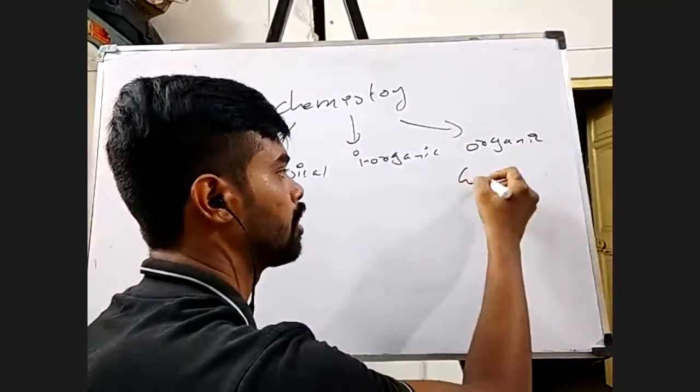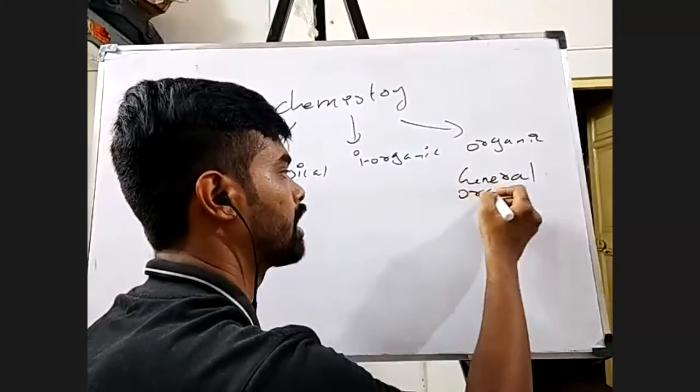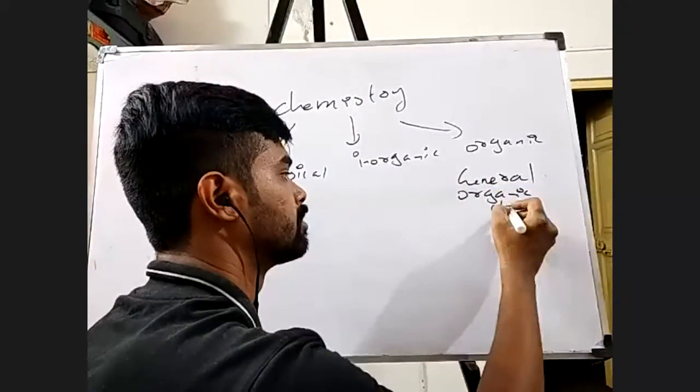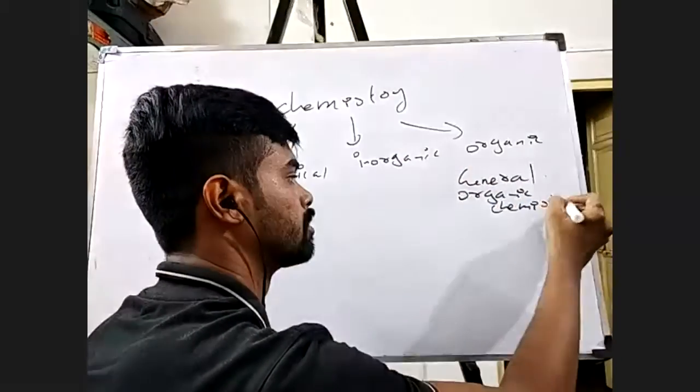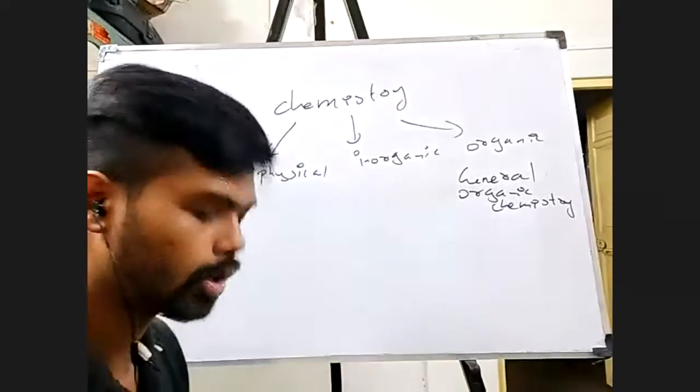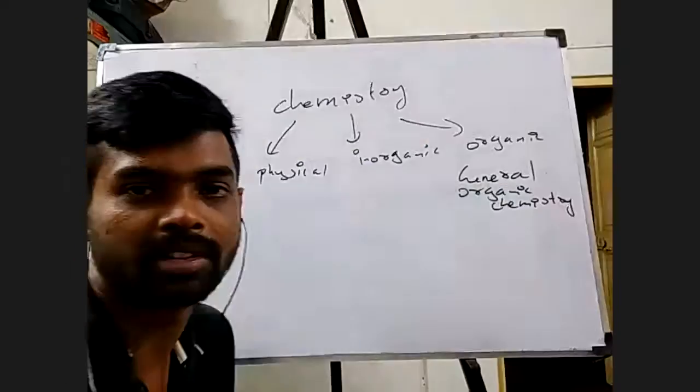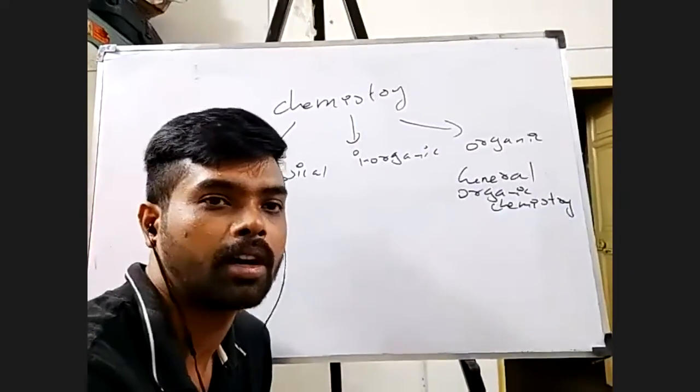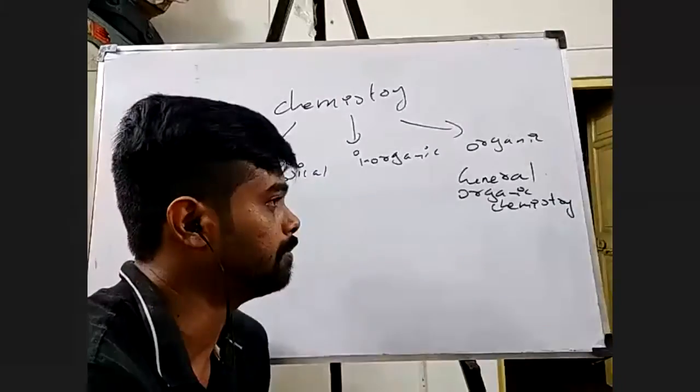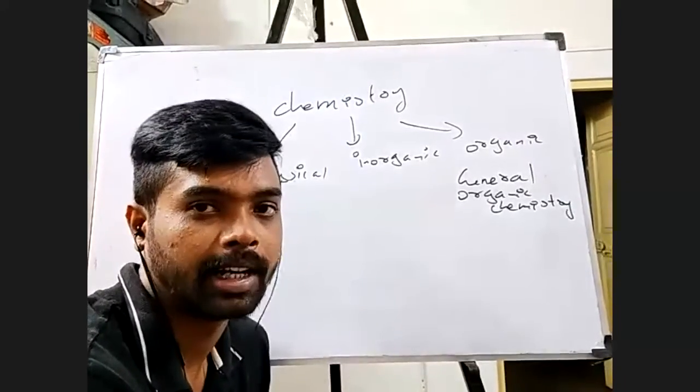I have something called general organic chemistry, right? So in this chapter, what will you study? You already studied IUPAC naming in your 10th class, isn't it?